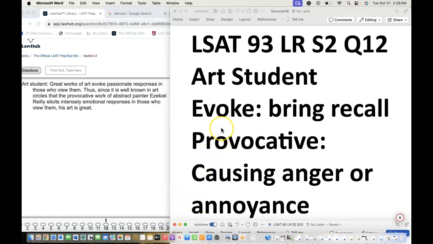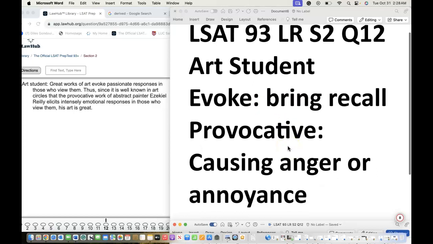So here we're going to come across evoke and provocative. For the first one, it's going to be bring and recall. For the second one, we're going to have causing anger or annoyance.